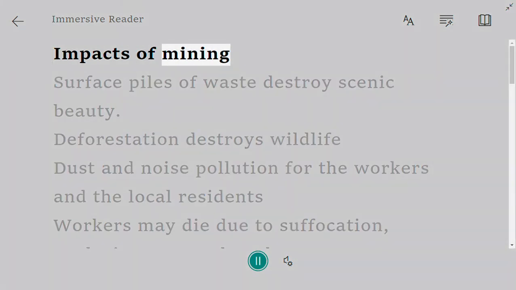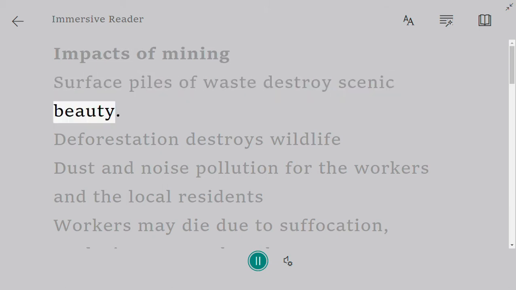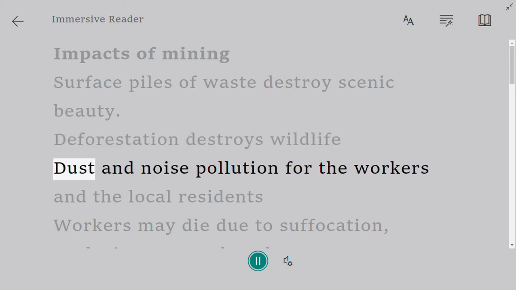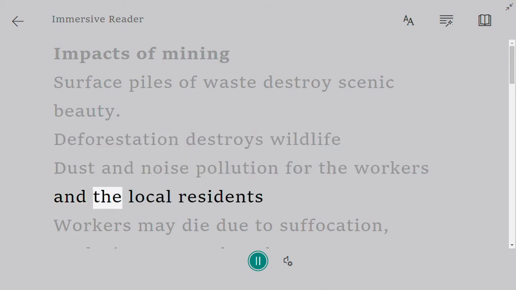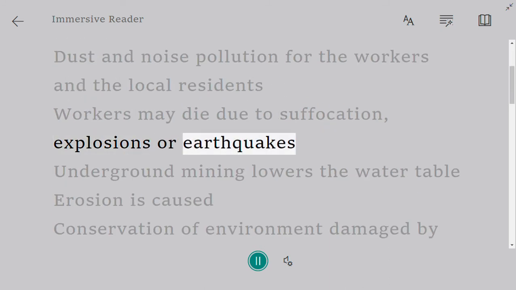Impacts of mining. Surface piles of waste destroy scenic beauty. Deforestation destroys wildlife. Dust and noise pollution for the workers and the local residents. Workers may die due to suffocation, explosions, or earthquakes.